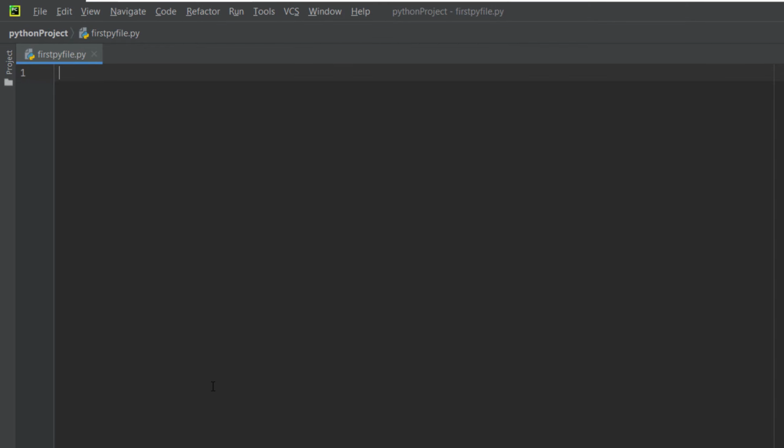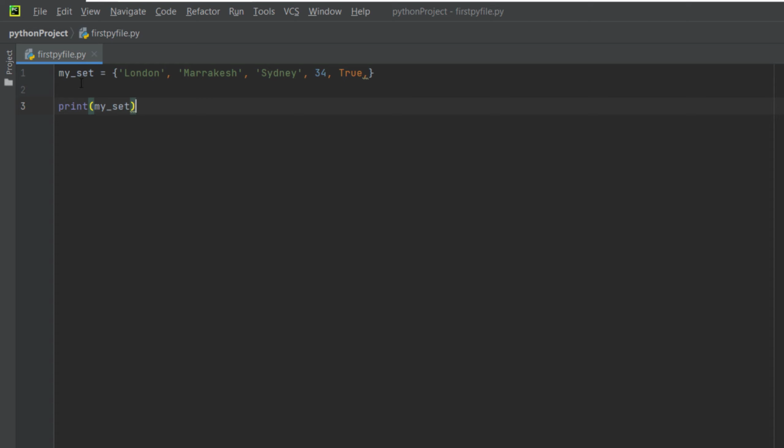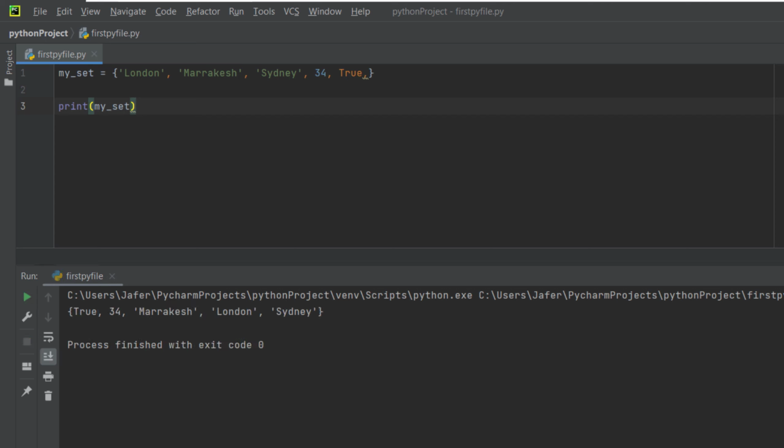So we are on PyCharm and I am going to paste in my set. So we can see my underscore set and it equals curly brackets, and we've got some items inside my set, and then we are printing my set to the console. So let's run the file and we can see the order. So the order has changed. You can see true, the boolean value of true is the first one, but we can see in my underscore set it's the last one.